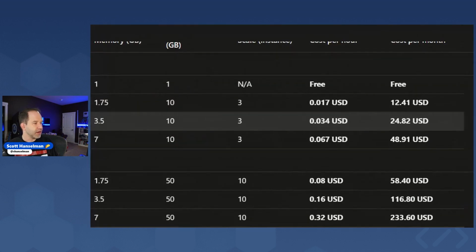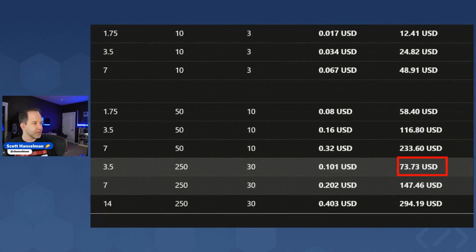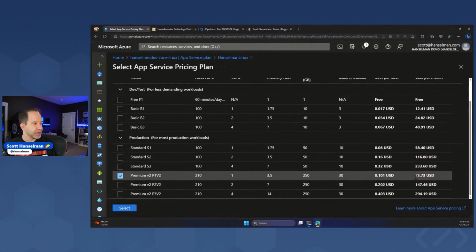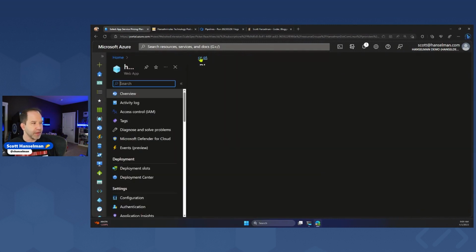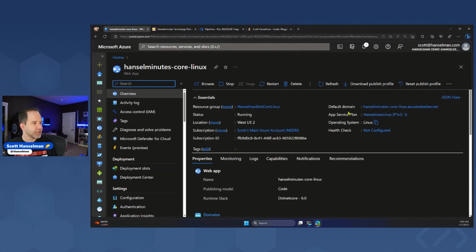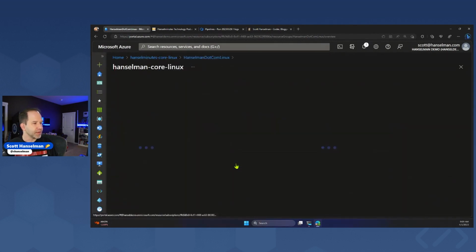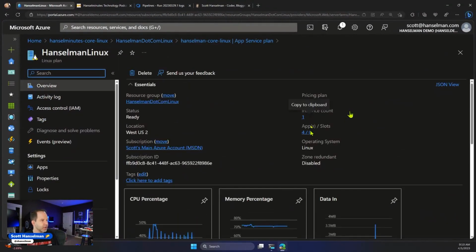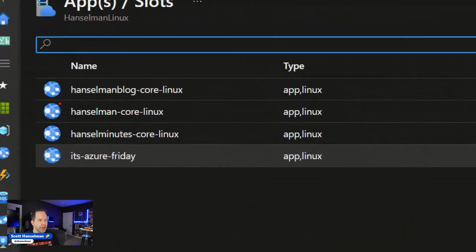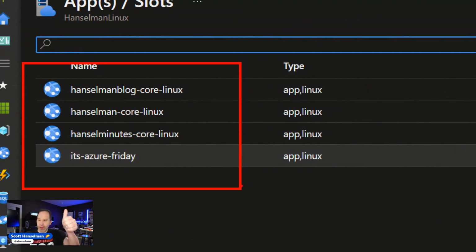So rather than a bunch of $25 plans, for me, I switched to this plan, which is premium, and I'm thinking, oh, wow, this is going to be expensive. Well, it's 3 times more than basic, but I'm actually running, go ahead and look at our resource group here, a ton of stuff in there. So when we click on the app service plan and look at that, we've actually got 4 individual websites running on the premium. So I've got the blog, I've got the homepage, I've got the podcast, and I'm actually running Azure Friday. So now, for 3 times the cost, I'm running 4 times the website.